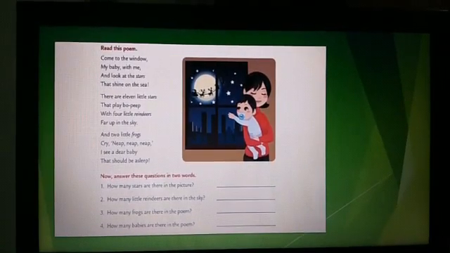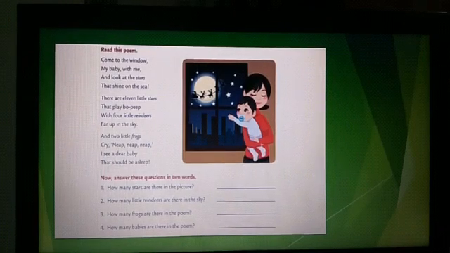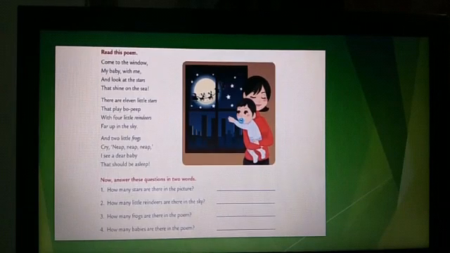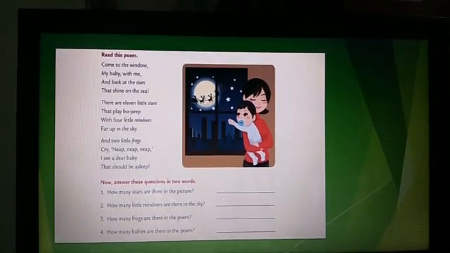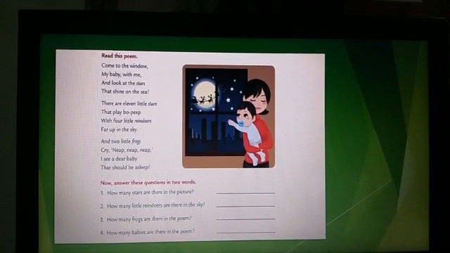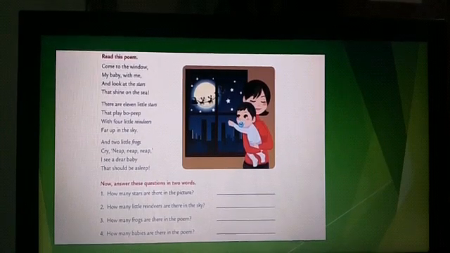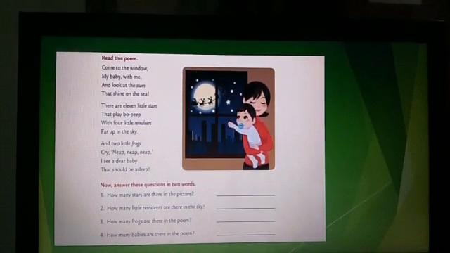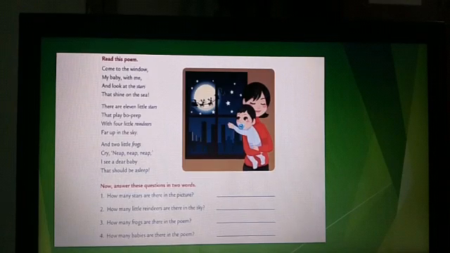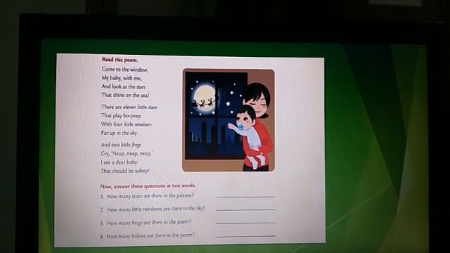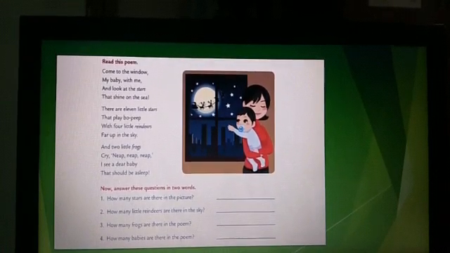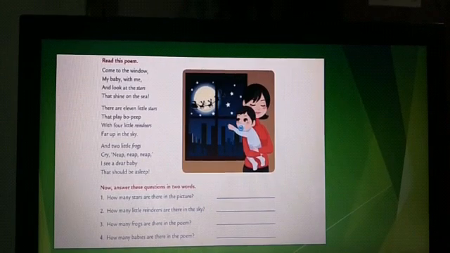Let's read this poem. Come to the window, my baby, with me, and look at the stars that shine on the sea. There are 11 little stars that play peek-a-boo with 4 little reindeers far up in the sky, and 2 little frogs cry nip nip nip. I see a dear baby that should be asleep. What a lovely poem, right, kids?